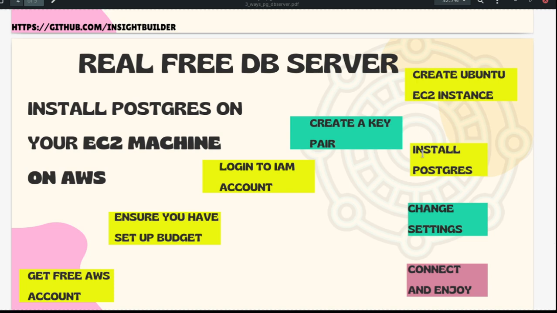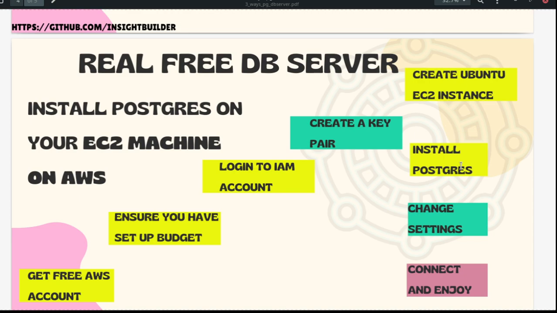Getting the account, setting the budget, understanding it and getting the login will take approximately 2 hours. Two hours is more than sufficient if you have good free time and good internet connectivity. Creating the Ubuntu instance will take you less than 5 minutes, and installing Postgres will take you less than 2 minutes. And after that, you have Postgres in your hand.